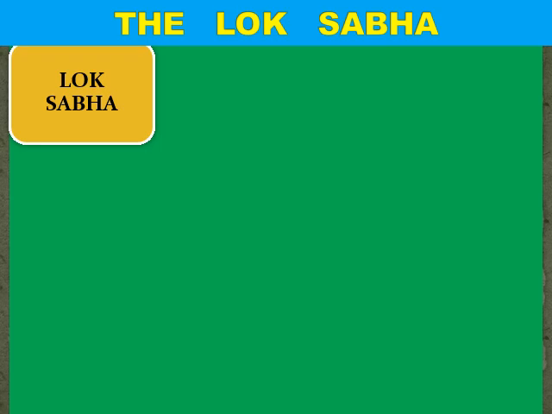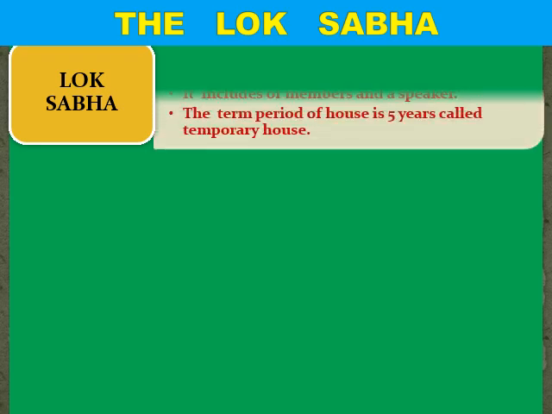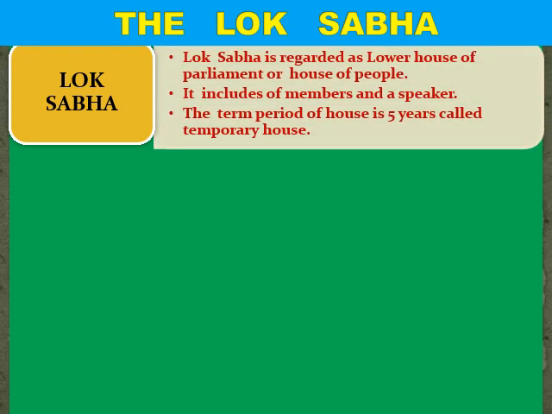Now first of all, we'll read about the Lok Sabha. Whatever we are reading in Lok Sabha, I am telling you in this video. So first of all, we'll read the composition of the Lok Sabha. Composition का मतलब होता है कि लोक सभा basically है क्या? So Lok Sabha is regarded as lower house of the parliament or house of people.